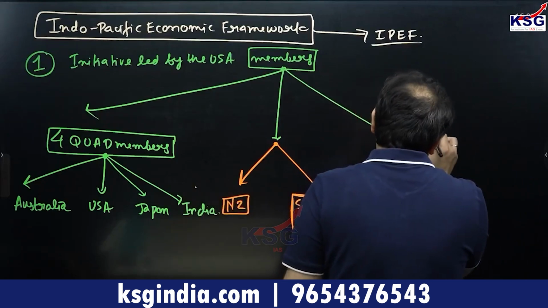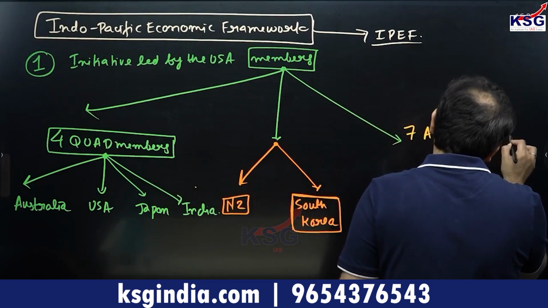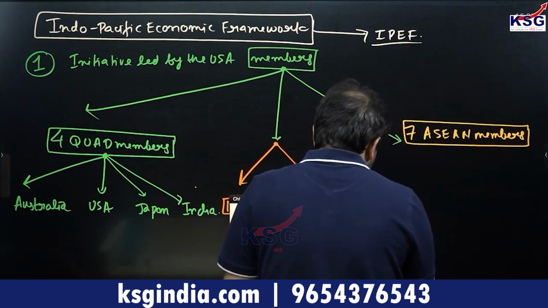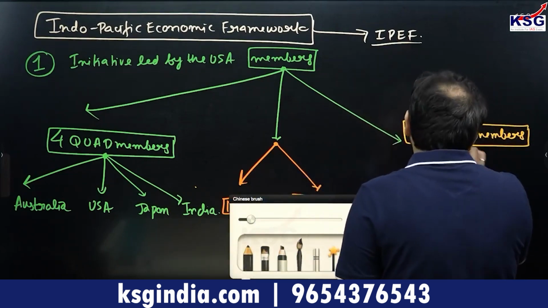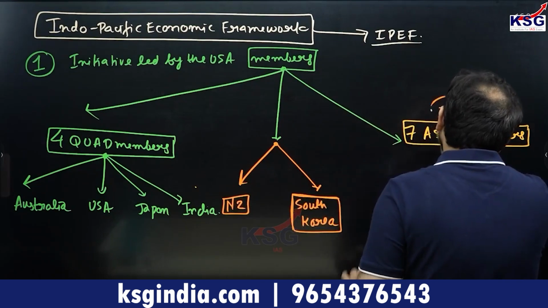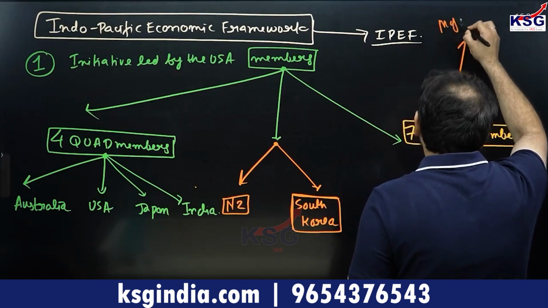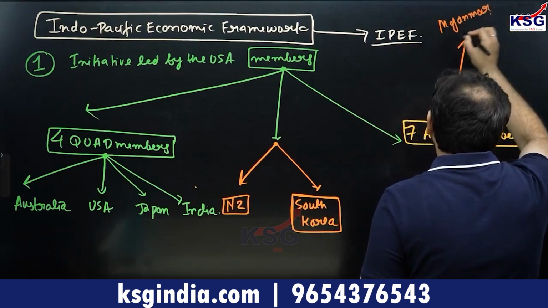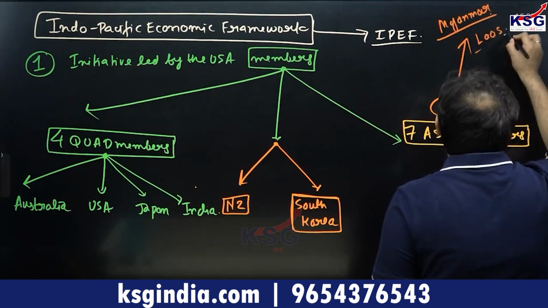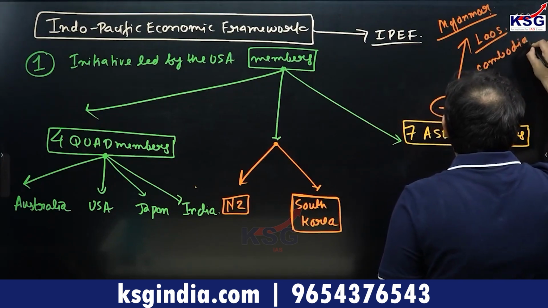And then in addition to this, you have 7 ASEAN members. You have overall 10 ASEAN members, but out of these 10, 3 are not a part. What are the 3 ASEAN members which are missing from the Indo-Pacific Economic Framework? Myanmar is not a part of the IPEF. Laos is not a part of the IPEF, and Cambodia is not a part of the IPEF.